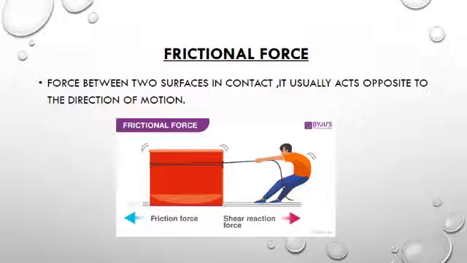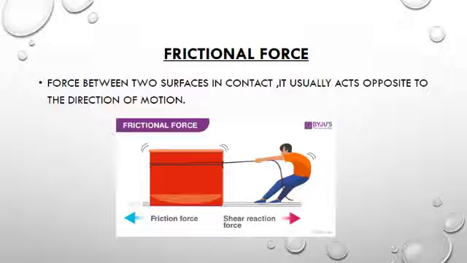So look at the picture on your screen. A man is pulling a heavy box, and what happens? He applies force with his hands, and a frictional force is applied by the surface in the opposite direction. So the frictional force is a force between two surfaces in contact.